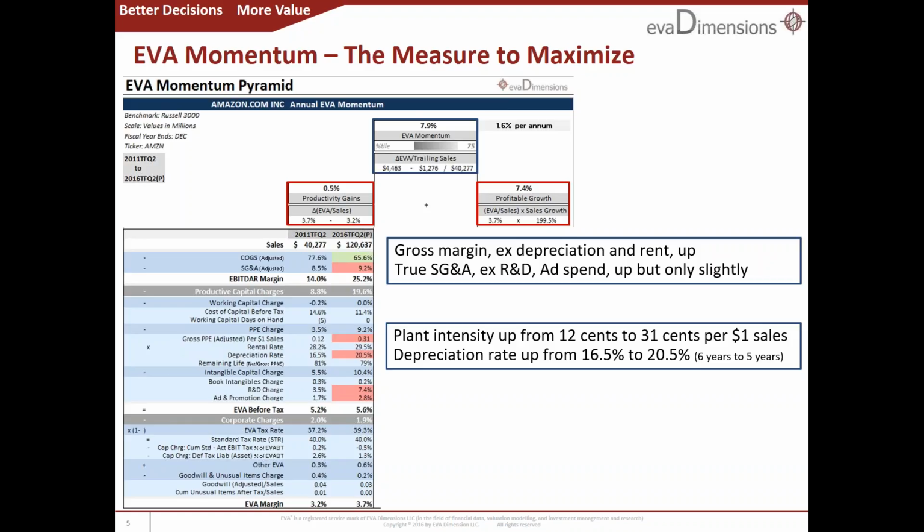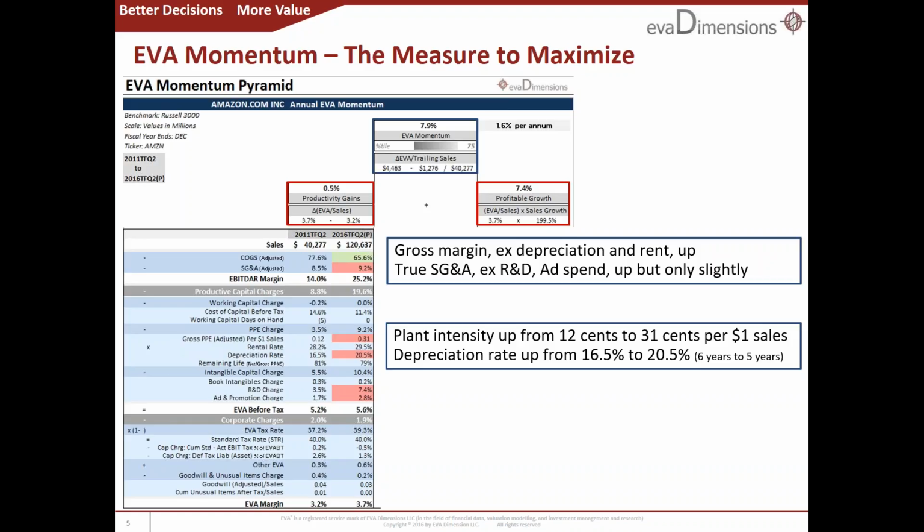The overall PP&E, property, plant, and equipment rental charge almost tripled from 3.5% to 9.2% of sales. But that's not bad per se. That's just a necessary cost of expanding the gross margin and driving the sales growth. It's only EVA momentum that matters in the end, and that's been exceptionally good.